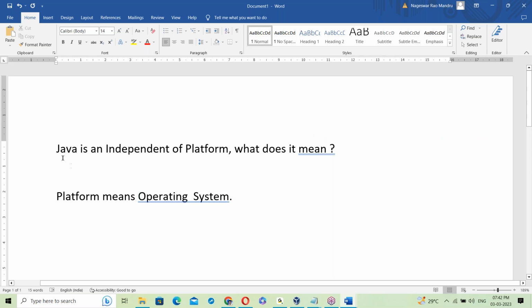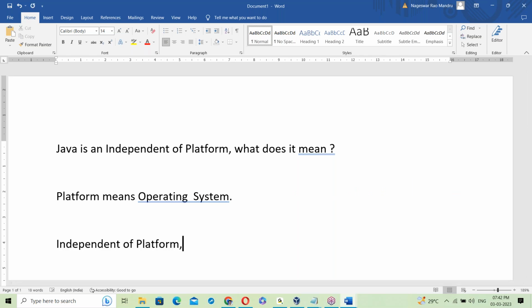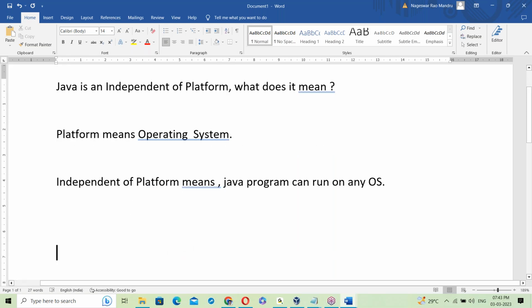Independent of platform means independent of operating system, which means a Java program can run on any OS. That's the meaning of independent of platform.